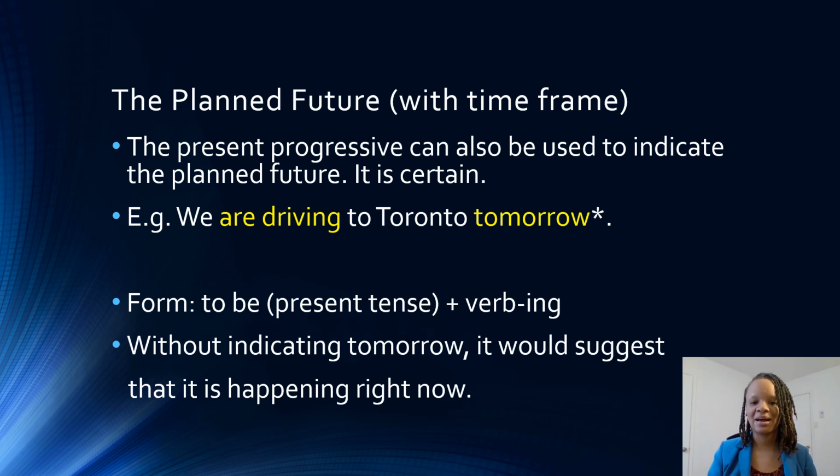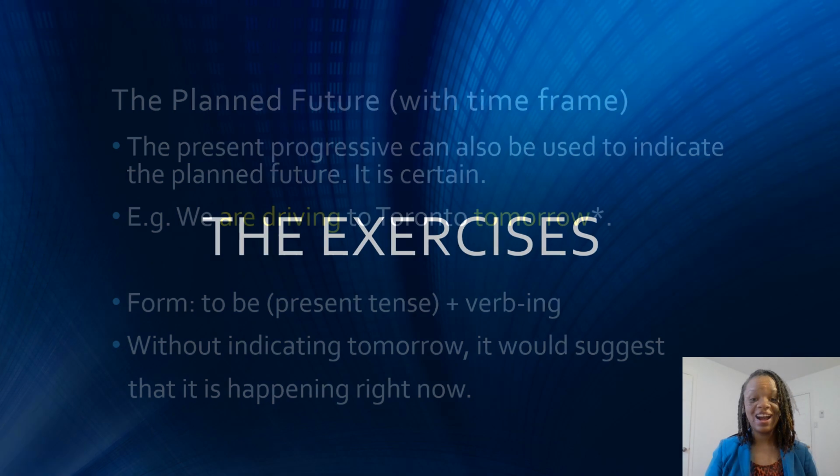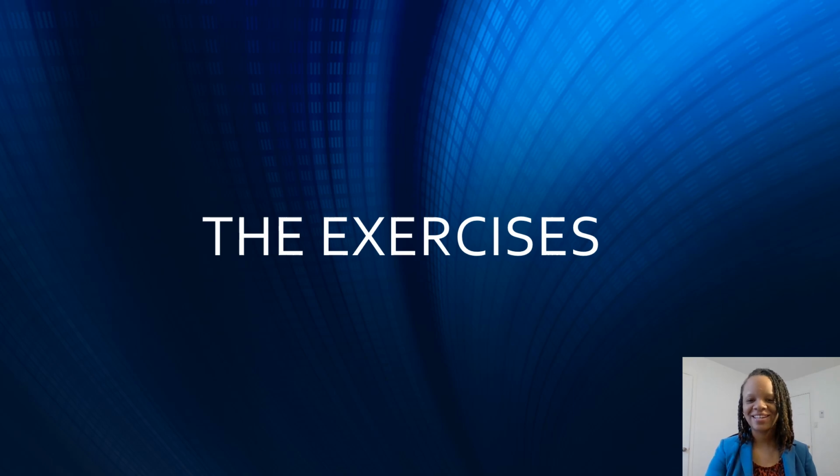Let's look at this example. We are driving to Toronto. But if we do not say tomorrow, it means that we are driving to Toronto right now, and we are not. So we must put a time frame. We are driving to Toronto tomorrow to see the CN Tower, right? So that is the third future form to talk about the future. Are you ready for some exercises?